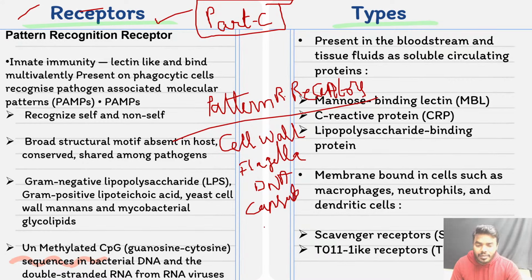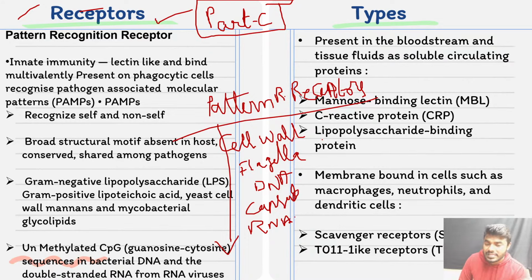If a virus enters our body, the virus releases RNA as its antigenic substance. So what is the point here? In our body, different types of antigens are entering. So these different types of antigens can be recognized by different types of receptors, or specific receptors can recognize the specific type of antigens that are entering our body. It is not like only one receptor is going to recognize all the antigens that are entering the body. It never happens like that.